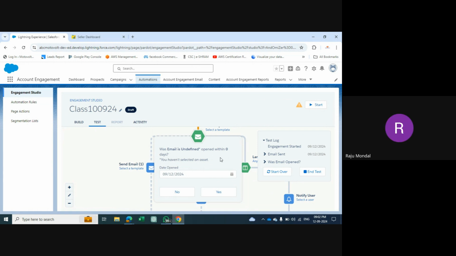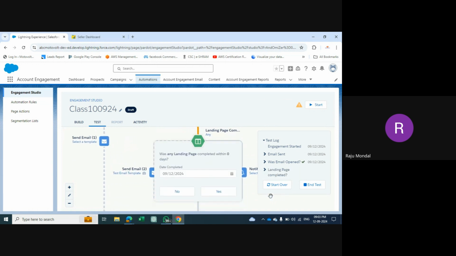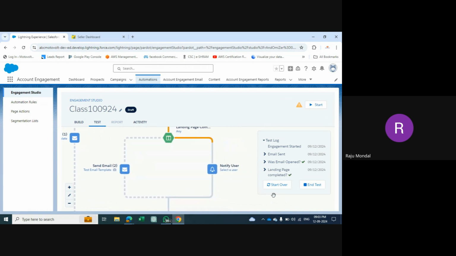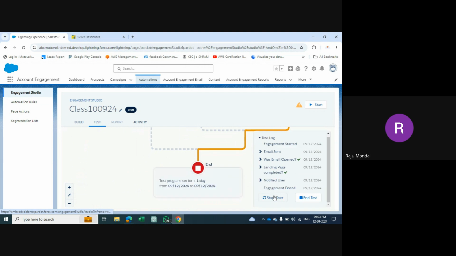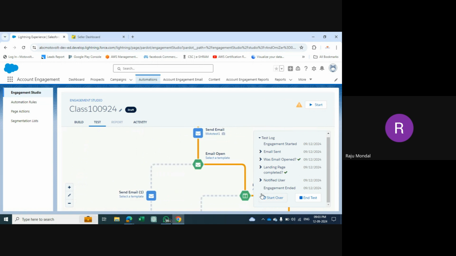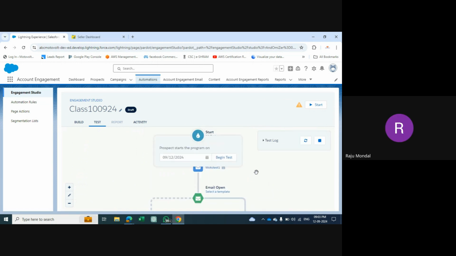Email is undefined. You haven't selected any yourself. Email is controlled by the reverse. Yes. So see, even if in this whole program there is some error, it will pop up as well. Yes, it will pop up as well. Yeah, this is it.